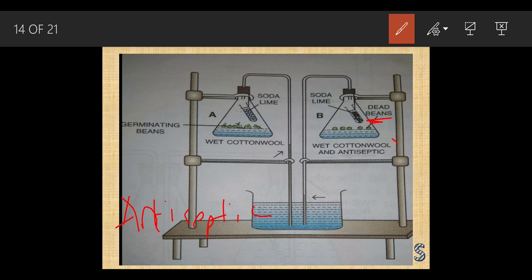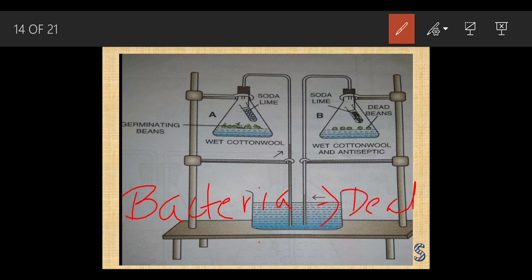Okay, so we know the property that the bacteria feeds on dead plants and animals, no? Dead things, dead plants, animals, anything. So basically the bacteria should not grow on these seeds and should not damage them. So we should apply the antiseptic so that we can avoid these seeds getting bacterial decay.